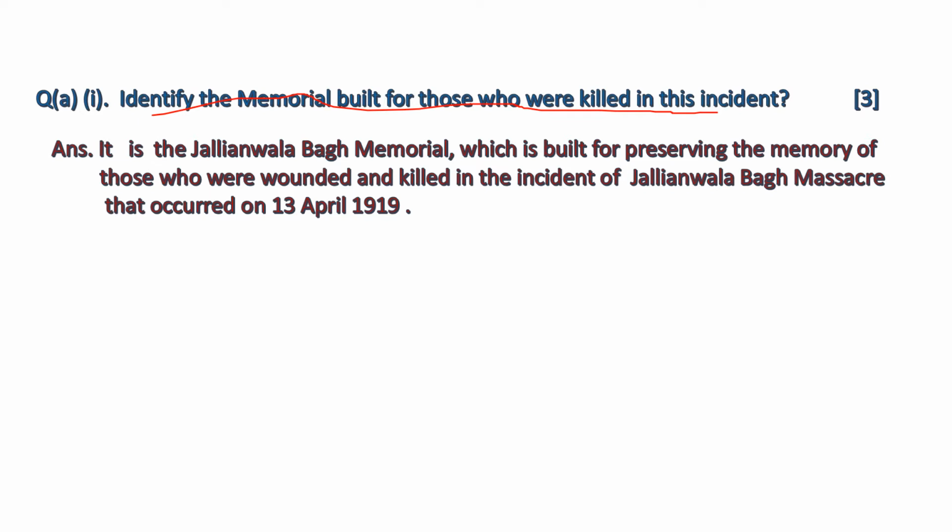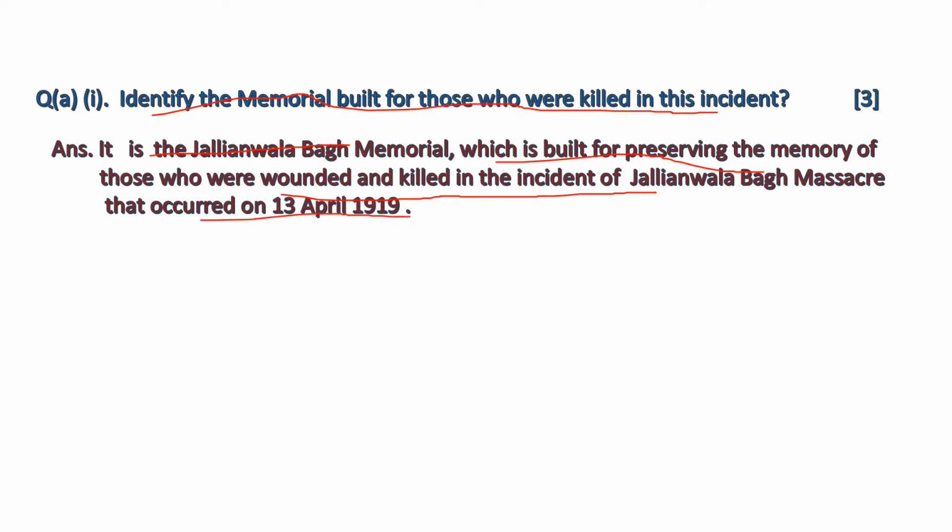This memorial is very famous. It is the Jallianwala Bagh Memorial, which is built for preserving the memory of those who were wounded and killed in the incident of Jallianwala Bagh massacre that occurred on 13th April 1919.